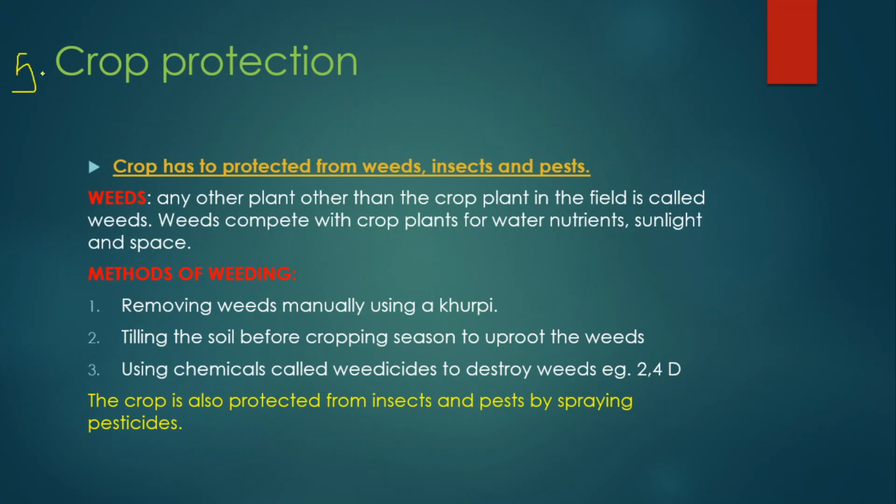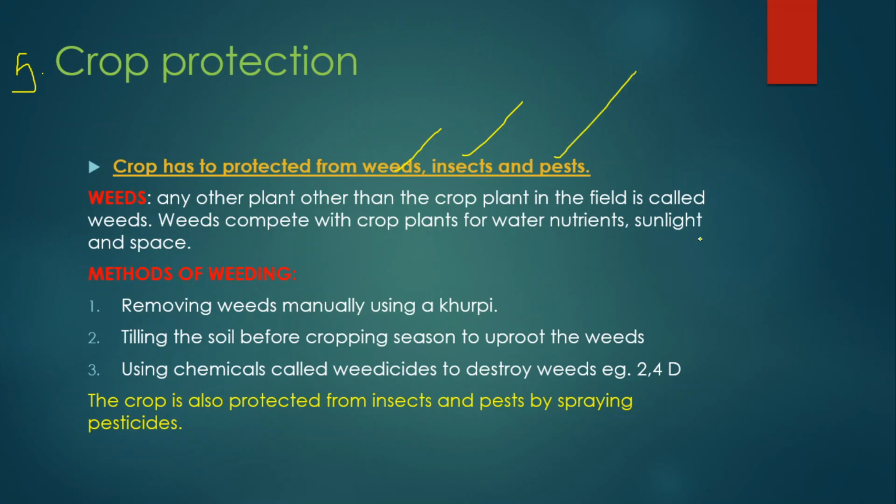See, the farmer has provided everything, and now the crops are growing. That means it is a stage for getting a very good yield. So at this stage, the farmer has to protect his crops from weeds, insects, and pests.